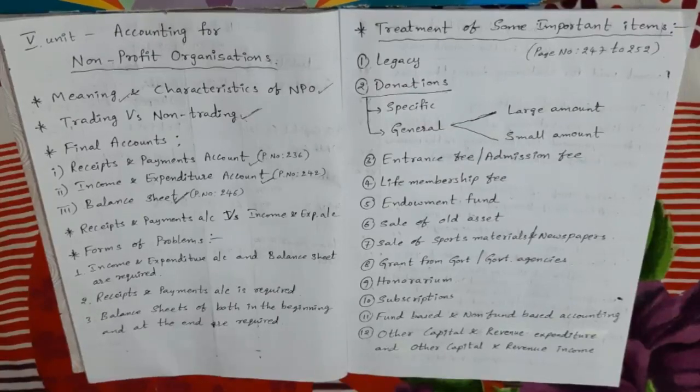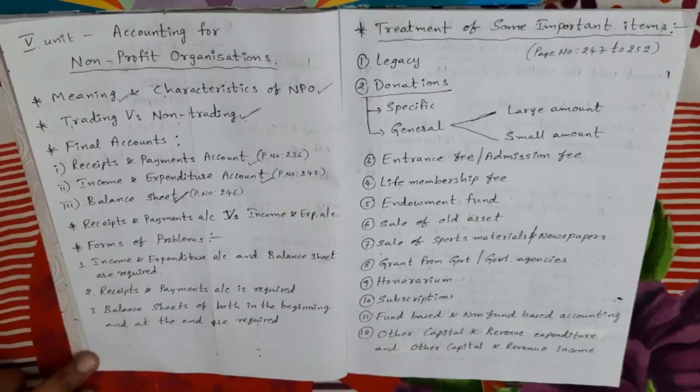Next, the last difference: in receipts and payments account, depreciation and bad debts are not recorded. But in income and expenditure account, depreciation and bad debts are losses to the institution, and therefore these losses are recorded in the account. All the losses we have to take in income and expenditure account. About this also, your textbook has clearly given. What I am explaining is from your textbook only, so refer to the textbook for the complete theory in detail.